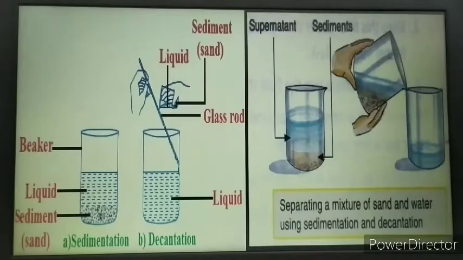As you now know, the particles which settle down at the base are termed sediments. Let me tell you that the liquid found in the top layer, just above the sediments, is called supernatant liquid. What is it called? It is called supernatant liquid. And when the supernatant liquid is poured into another vessel, the sediments are left behind in the first container. This is the method of decantation.